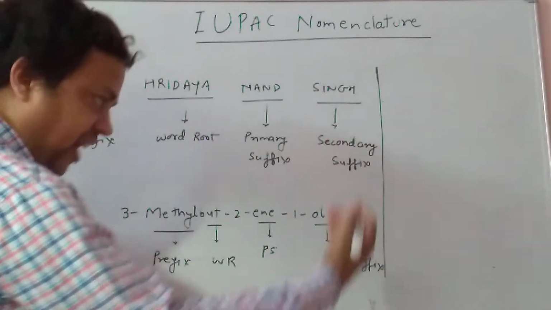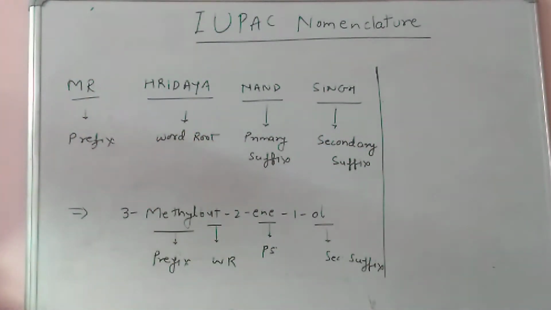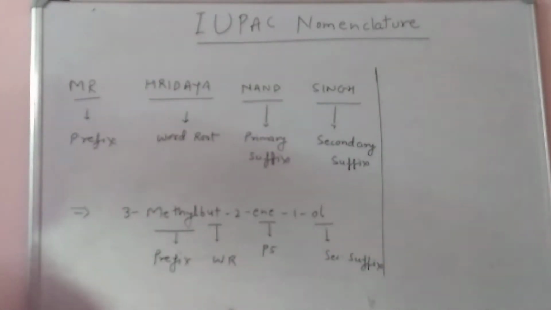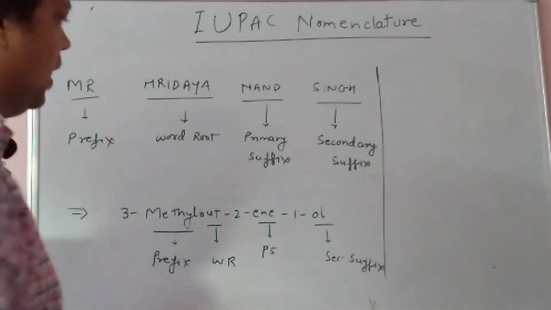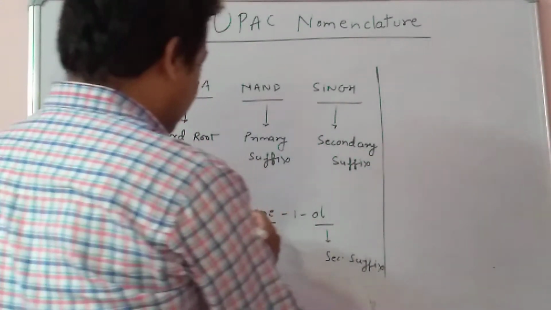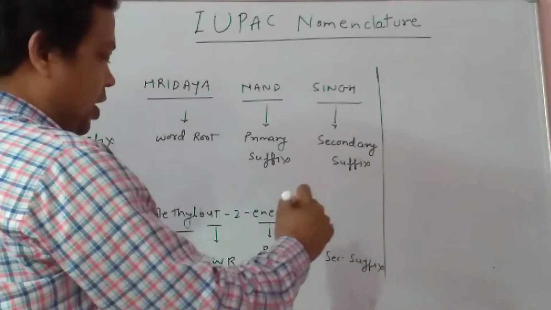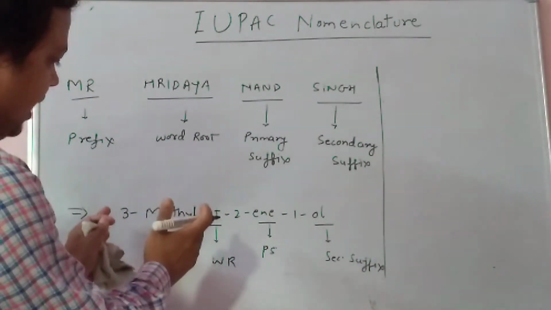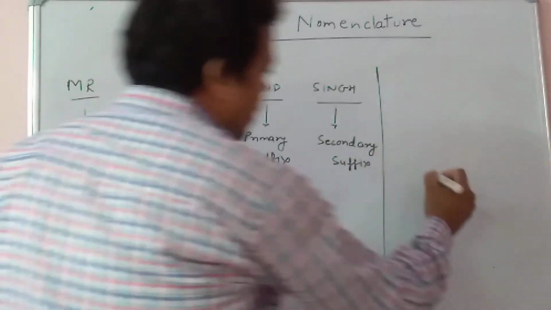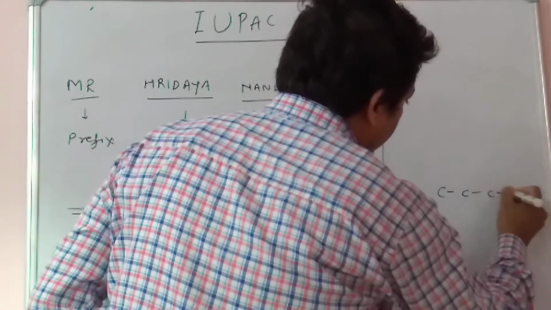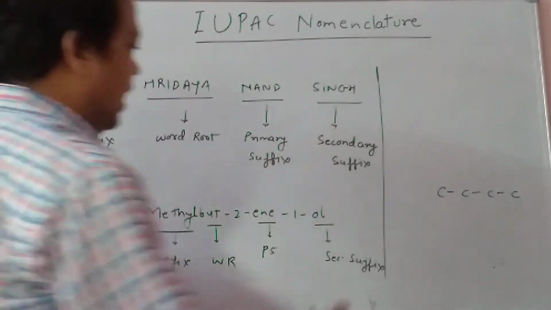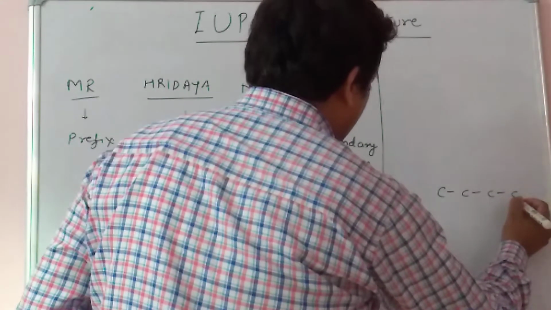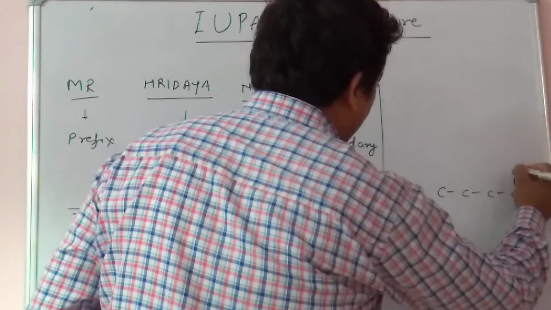Okay, so these define the number of carbon atoms. And then the prefix is a substituent. I will mention the structure of this compound, in which a methyl group is substituted. But means 4, just like meth, eth, prop, but. So but is here, and the methyl group is attached here.